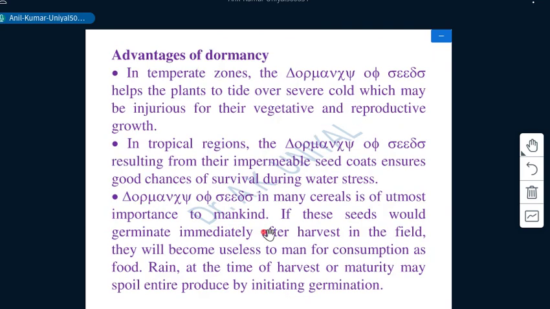Then next we have stratification treatment. Stratification means exposure of seeds to the extremes of temperature. If thermo dormancy type of dormancy is there, then the seeds need this stratification treatment, or seeds are exposed to 0 to minus 5 degrees Celsius for a few hours to a few days, or sometimes a few months also.